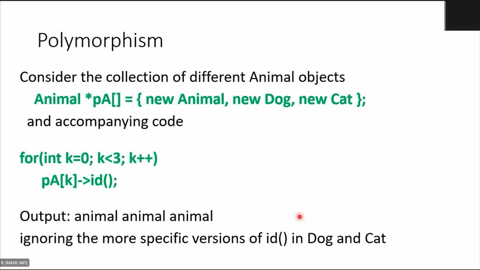Why? Because as per the rule we just saw in the previous class, the pointer type is more important. The pointer type was base class pointer, so therefore it accesses only the base class members. The result of the base class ID function is animal. So therefore the 3 times you will get animal, animal, animal, ignoring the more specific versions of the ID in the dog and the cat. But what I want is animal, dog, cat, that kind of an output. So can I do that is the question. Are you following the idea?